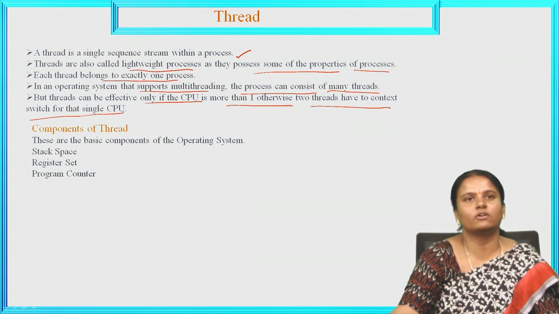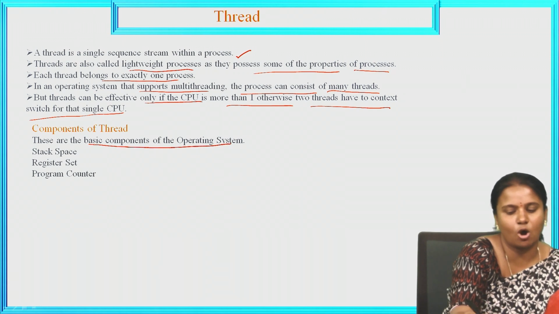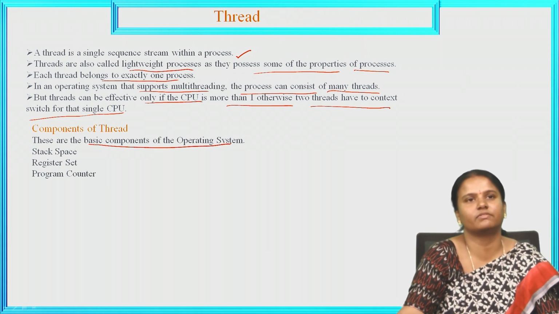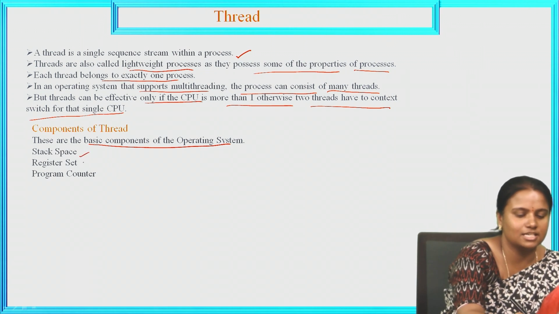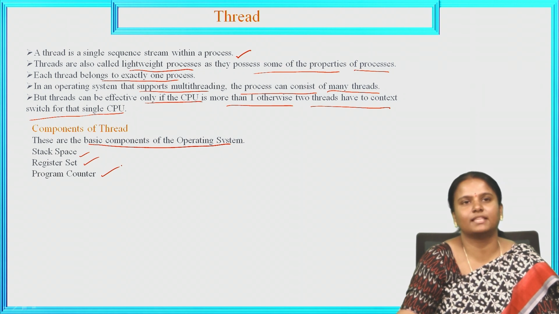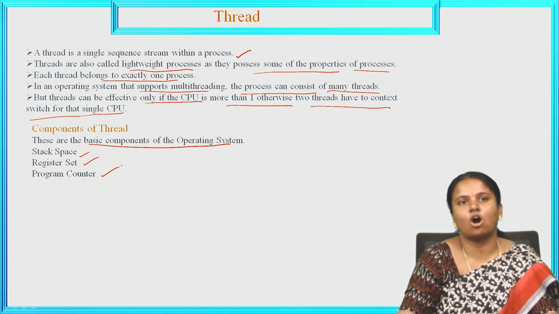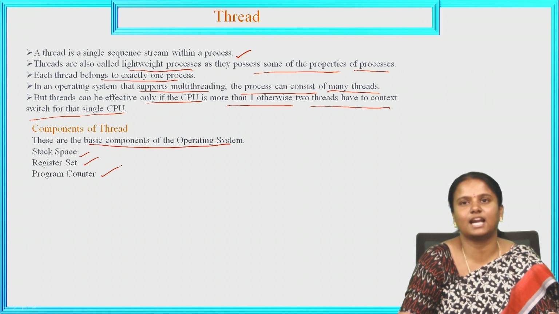Next, let us see the components of a thread. What are the three basic components of a thread? Stack space, register set and program counter. What is stack space? It is the space provided by the process in LIFO, last in first out, order. In this space, items are removed from the last and inserted first. So stack is last in first out.